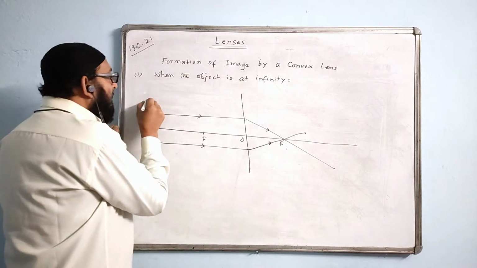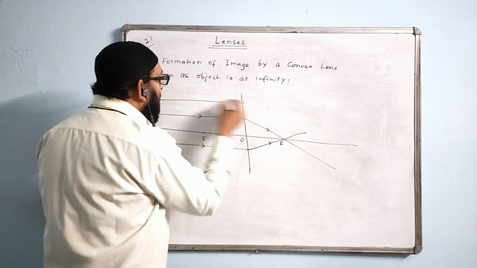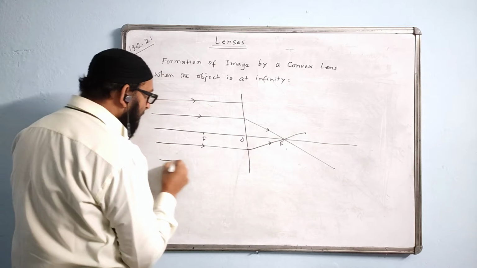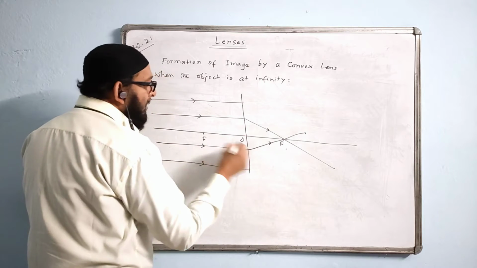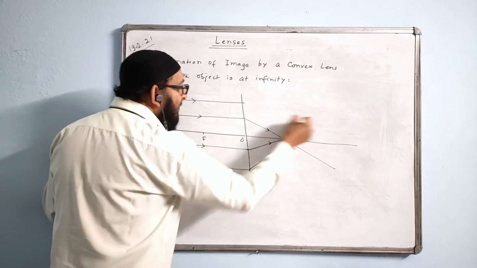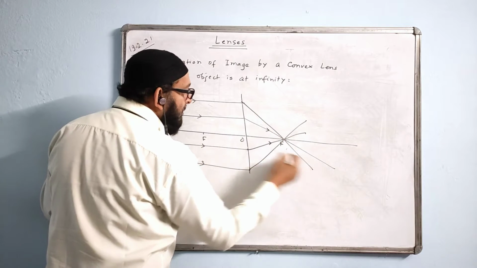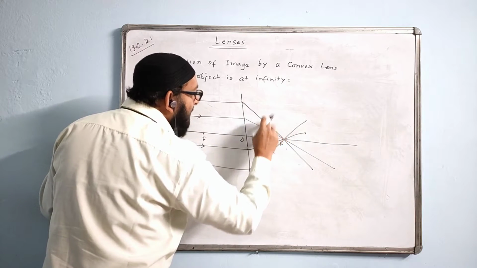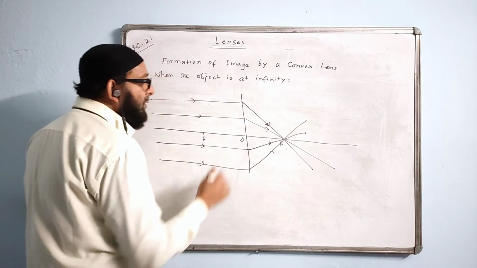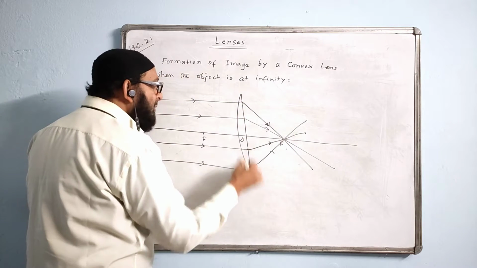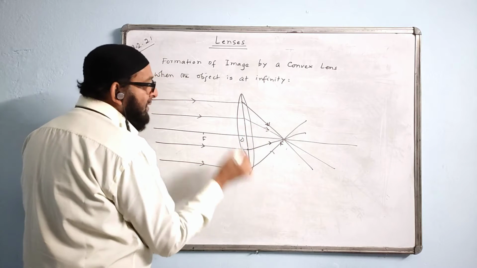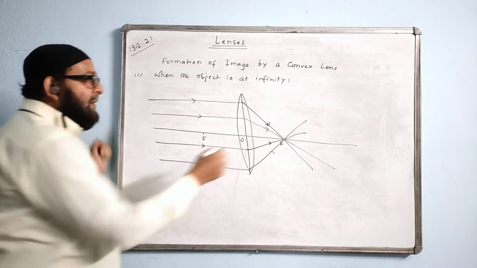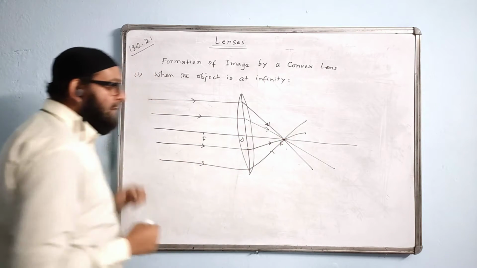Same way, another ray: one ray above the principal axis, and one more ray below the principal axis. Now it will pass through F2. All of these pass through, converging. That's why all the rays are converging at a point. Converging is meeting at a point, like focusing at a point. Next, we'll complete it into a lens like this. Here is the image formed.